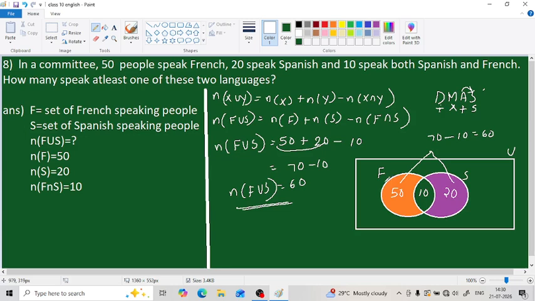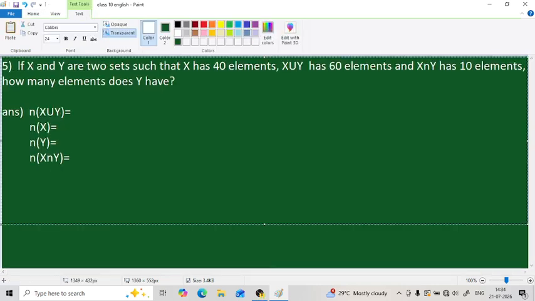Since this full circle contains 50 people, after removing this common part there will be 40. Since here this full circle contains 20 people, after removing the common part it will contain 10. So 40 plus 10 plus 10, that also gives us 60. Okay, both are correct. We have skipped one question. I forgot to do the fifth one, so let us do the fifth question next.